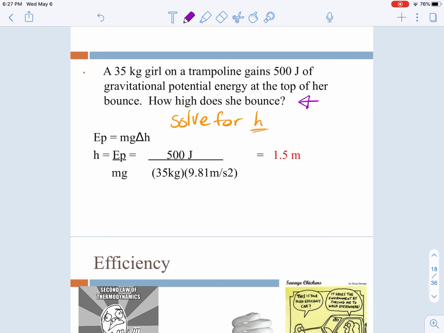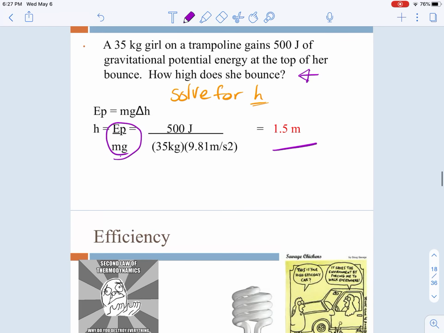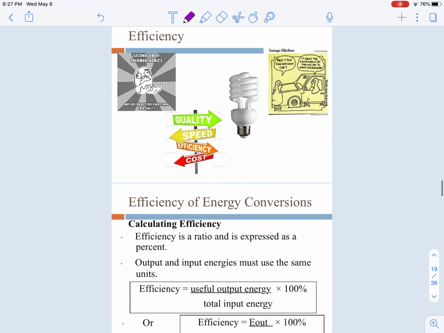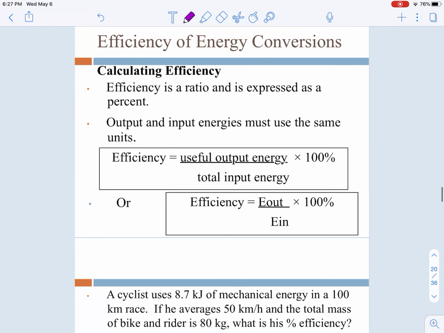If we're solving for how high she bounces in this trampoline example, this is just an easy mgh problem, and we're solving for h, so it's the 500 joules divided by mass times acceleration due to gravity, the 9.81.